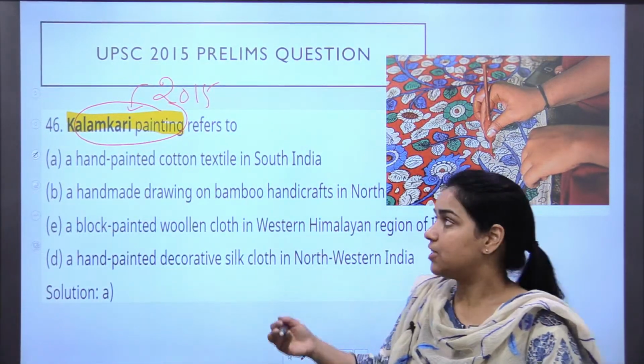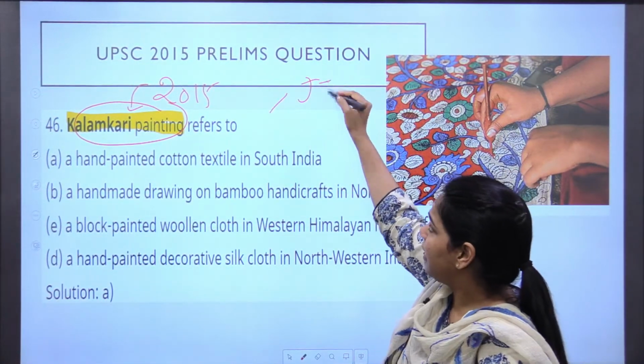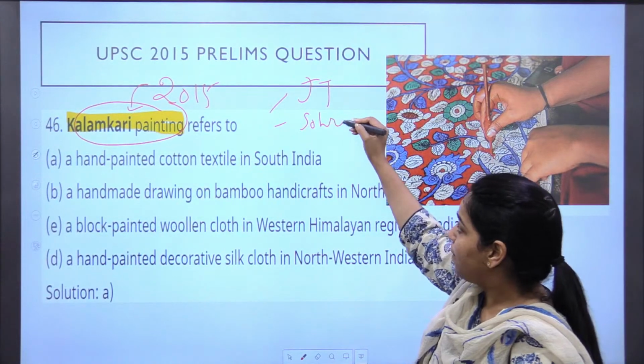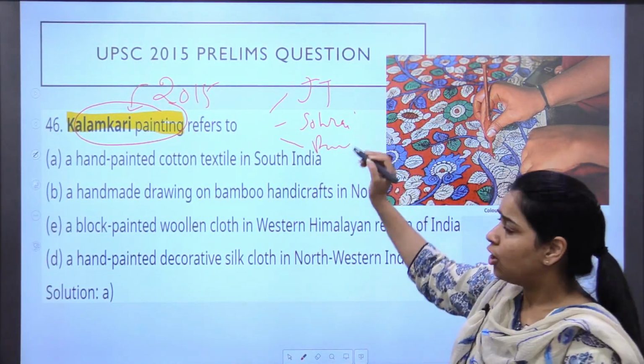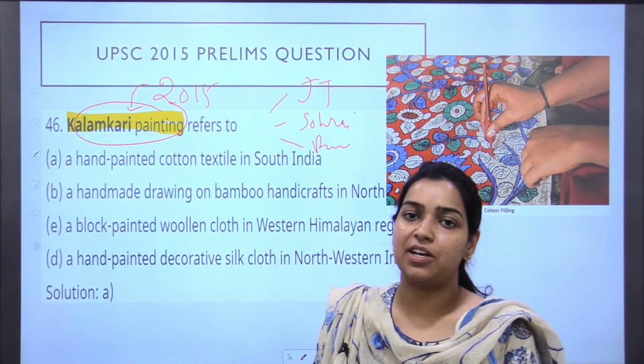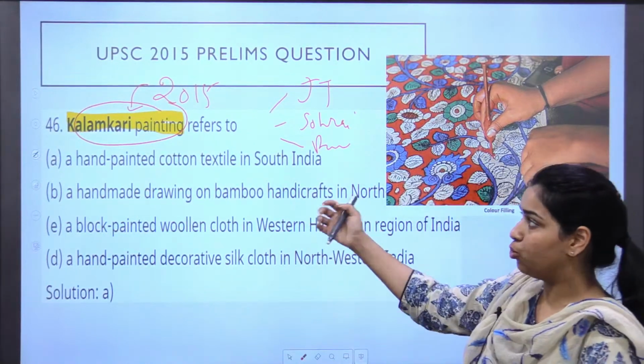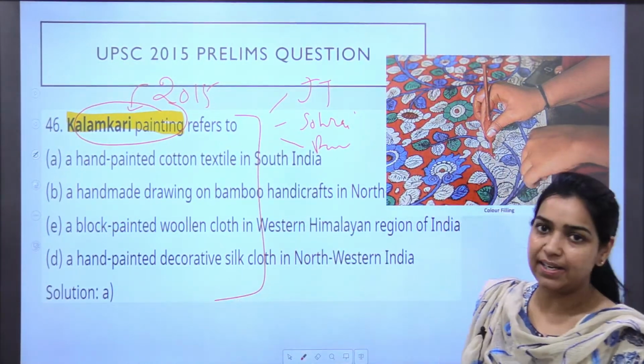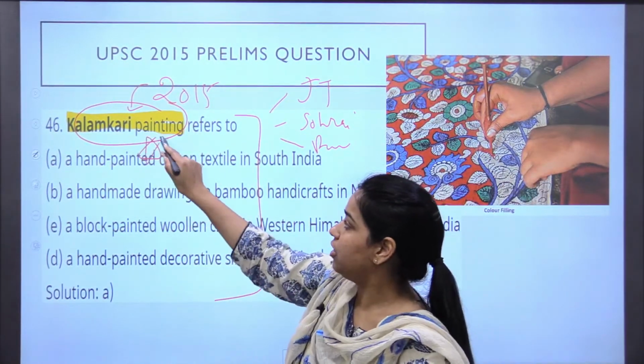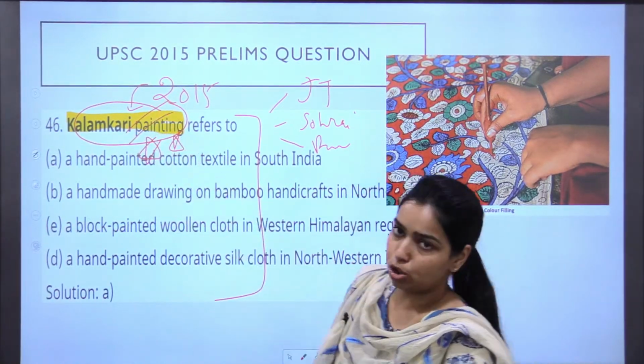That is why what we are discussing today, the Jagannath temple, Sohrai and the other temple that we will discuss, are all important because they are in your current affairs and can be asked by UPSC, like they asked about Kalamkari paintings. This is again important. Do read about Kalamkari also.